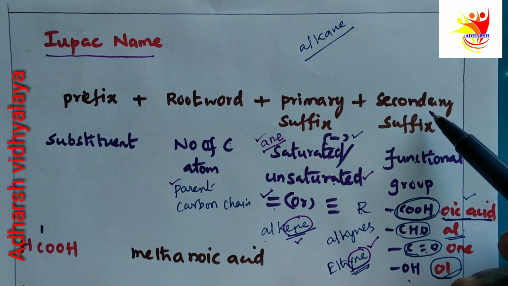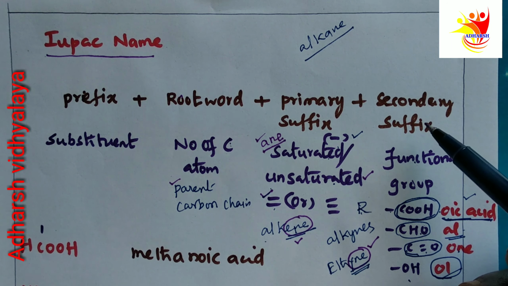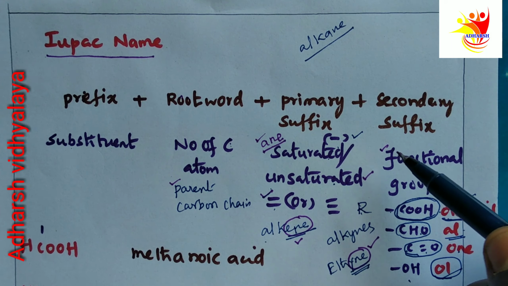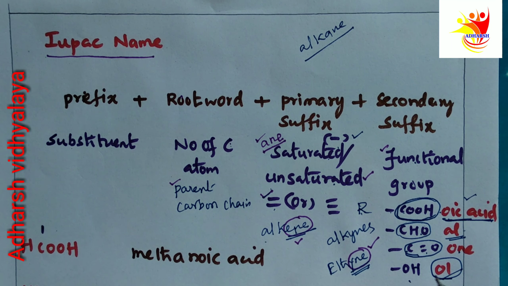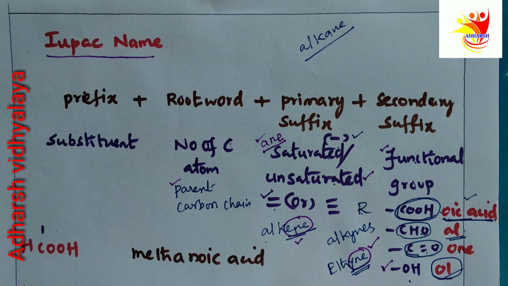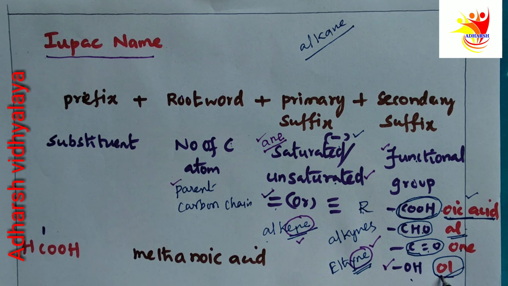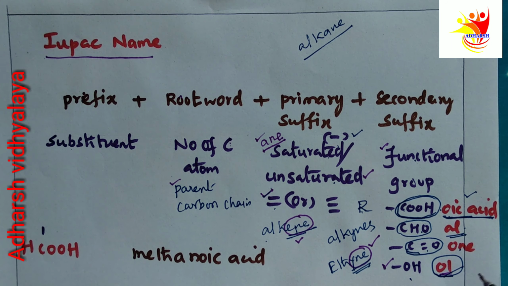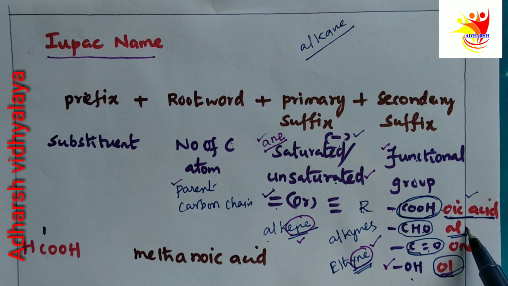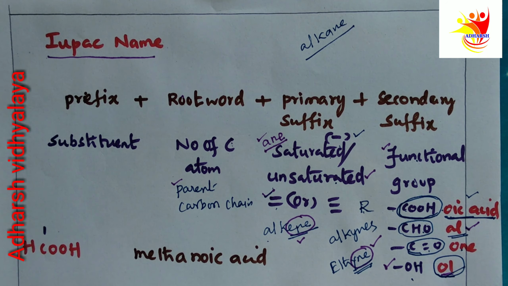Then the secondary suffix is used to indicate what type of functional group is present. We know alcohol. In alcohol, the OH group is the functional group. In the IUPAC name, its name ends with OL. In aldehyde, the CHO group means its name ends with AL.